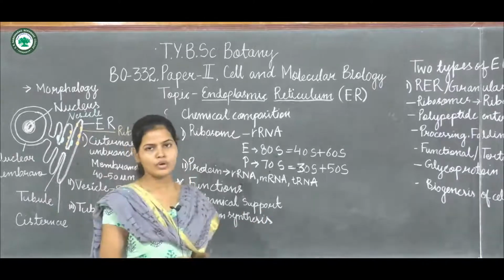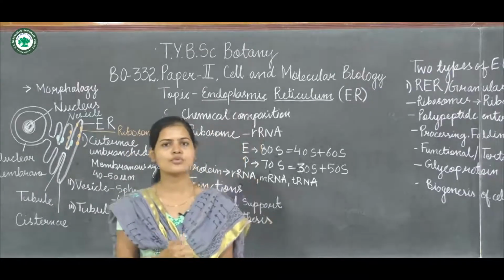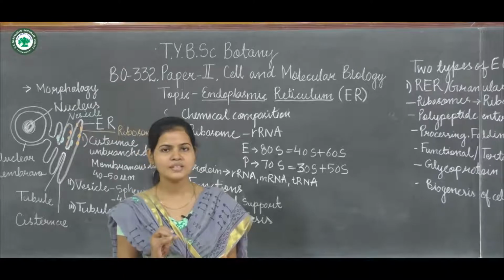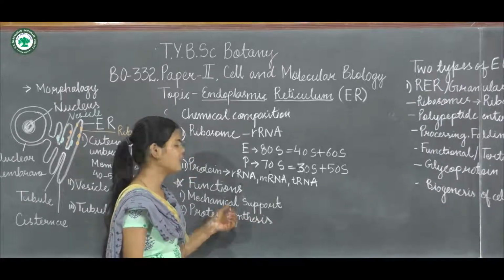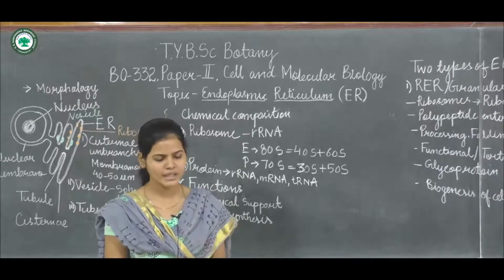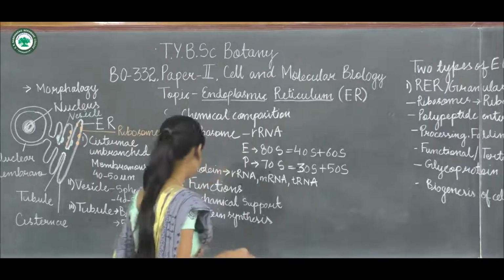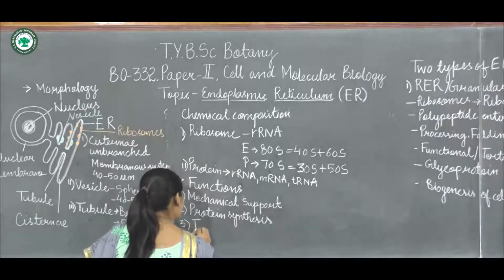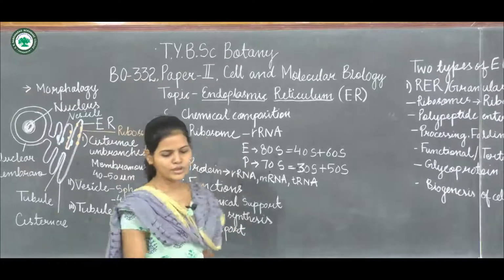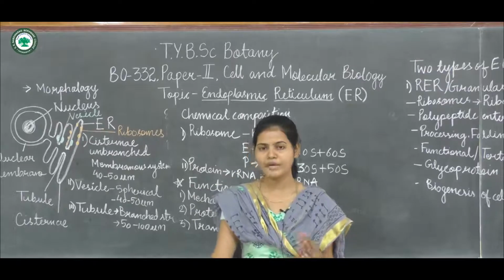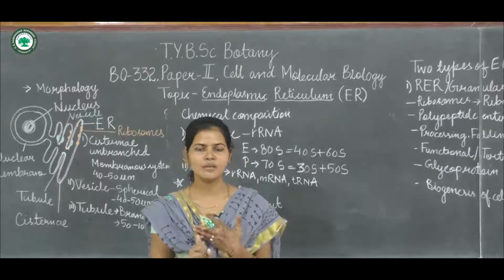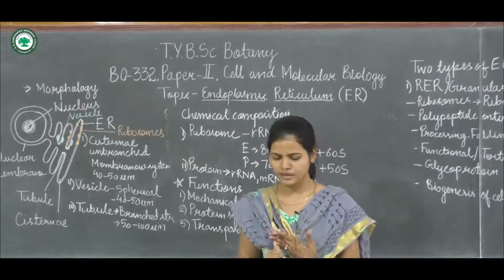Next is protein synthesis. On ER there is the presence of ribosomes. Ribosomes are called the protein factory. So with the help of the ribosome, mRNA and tRNA, protein synthesis will occur in the endoplasmic reticulum. Also the maturation of the protein will take place in the ER lumen. Next is transport, that is the import and export, and also the intracellular circulation of different proteins, lipids or enzymes, which will take place in the endoplasmic reticulum.